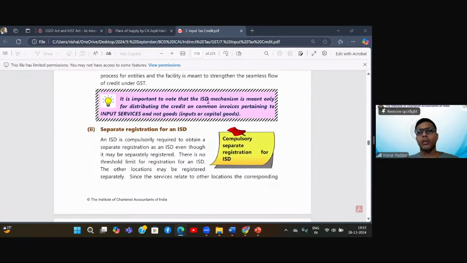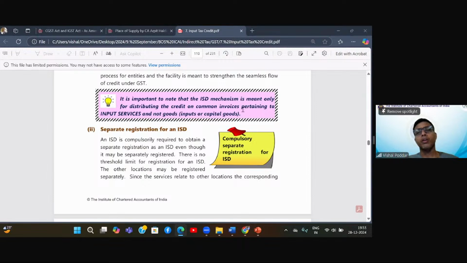It is important to note that the ISD mechanism is meant only for distributing the credit of common invoices pertaining to input services and not goods. Now, this is, I believe, a small lacuna. Since we copy pasted this provision from the excise service tax era, in that case the head office was receiving only input services on which service tax was leviable.